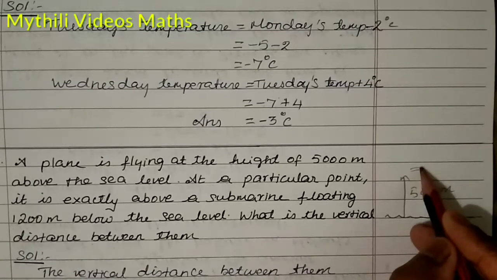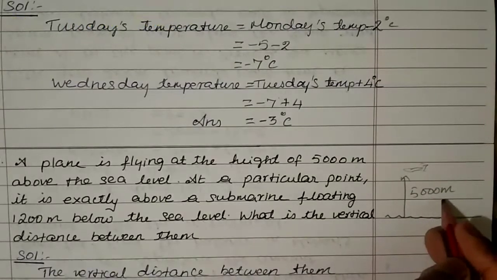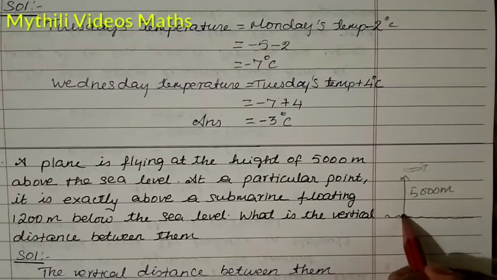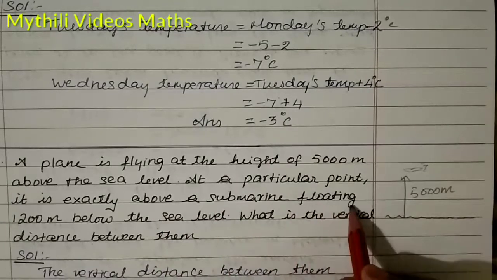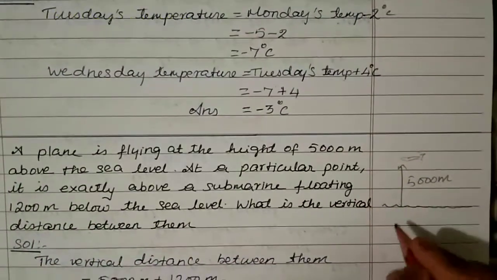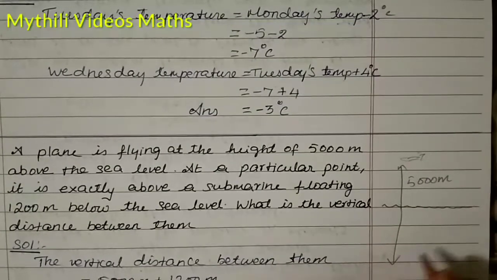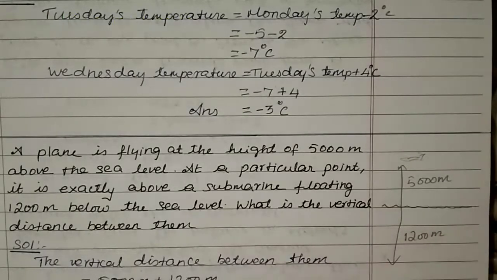Here this plane is flying like that, 5000 meters above the sea level. After that, a submarine is floating 1200 meters below the sea level. So 1200 meters below, that means we have to take like this. This is your 1200 meters.